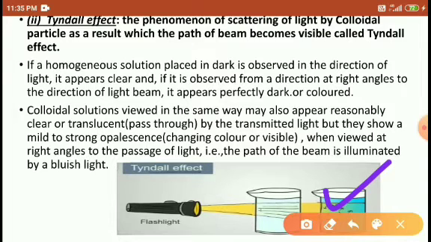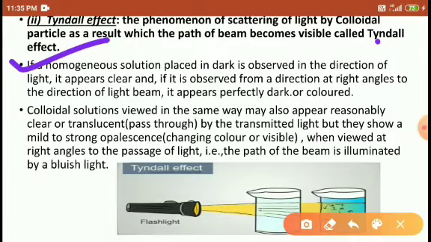These colloidal particles are visible in presence of the light. Scattering means that when the ray of light strikes or collides with the colloidal particles, then in presence of the light the colloidal particles are visible, called the Tyndall effect, right students?